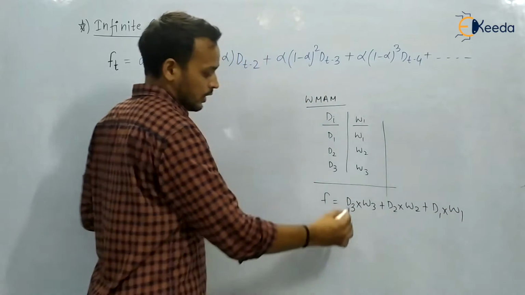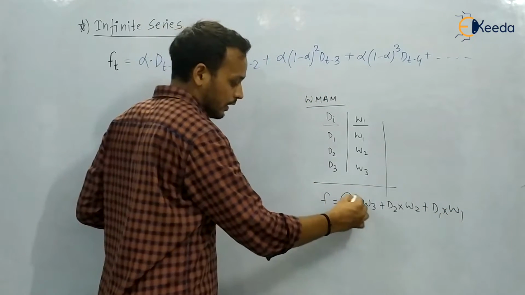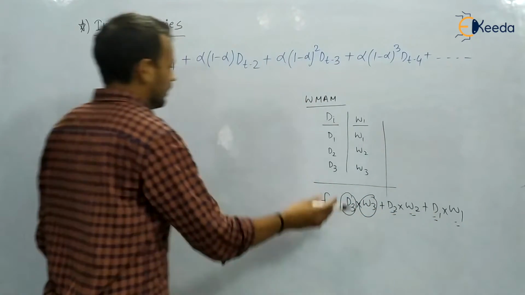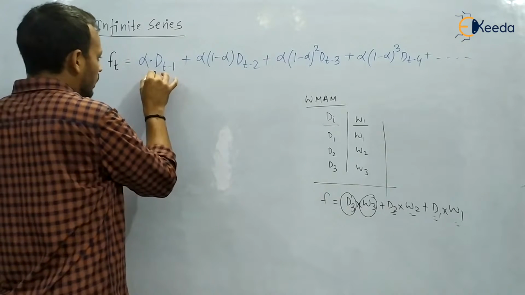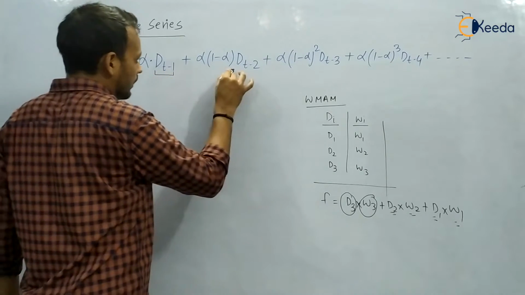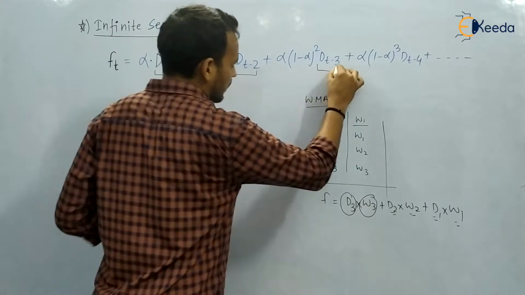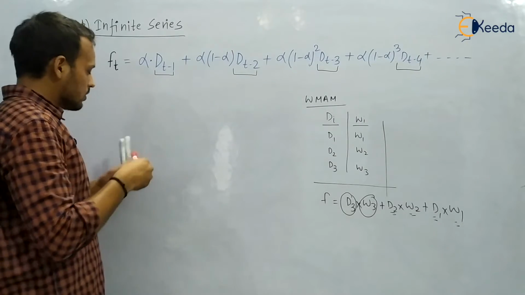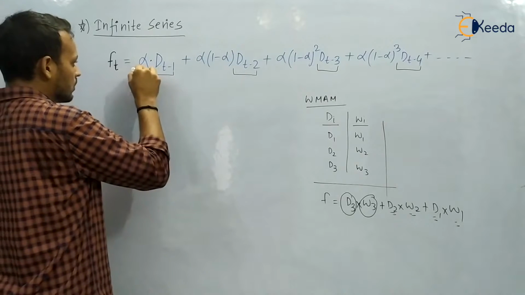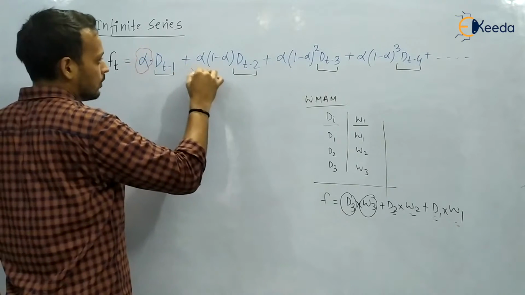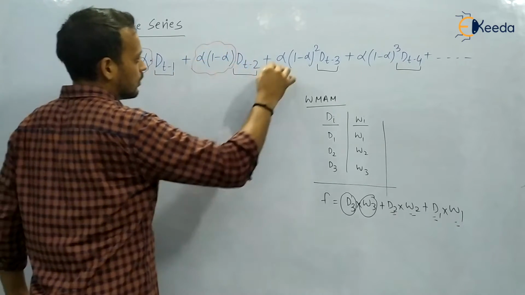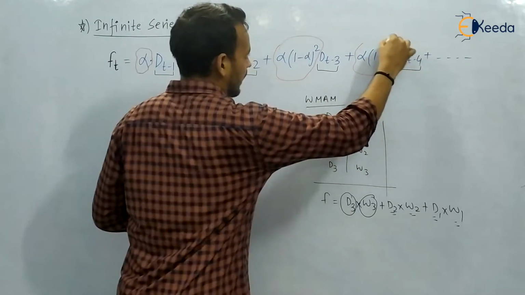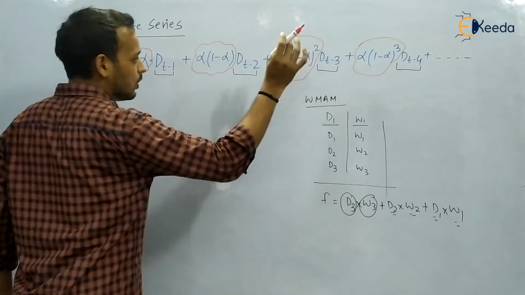You were just multiplying the demand data with the weight. Here also you are just multiplying the demand data with a constant, and you can assume these constants as weights to the individual demand data.